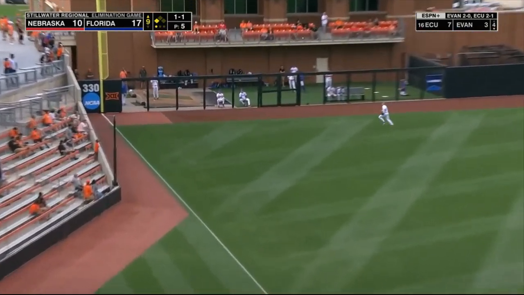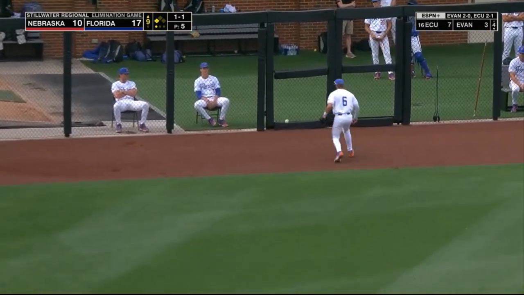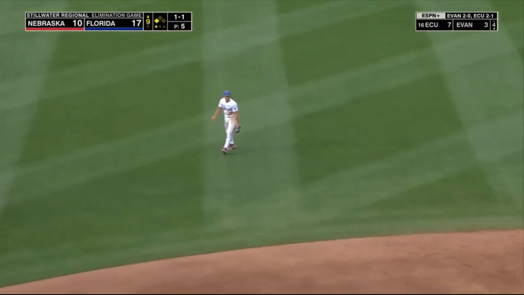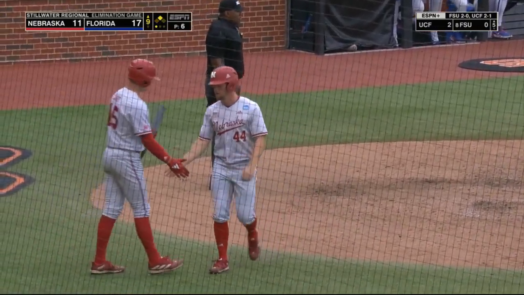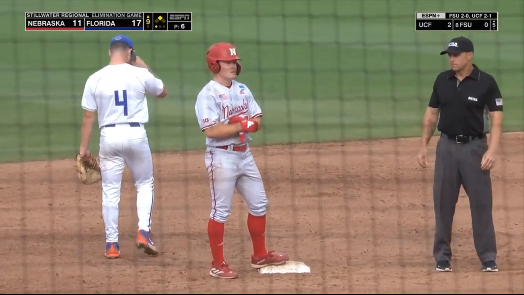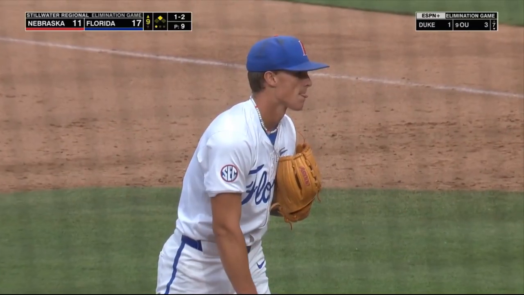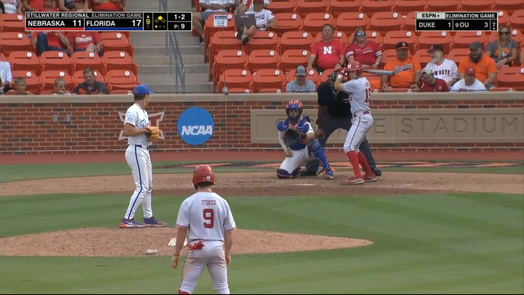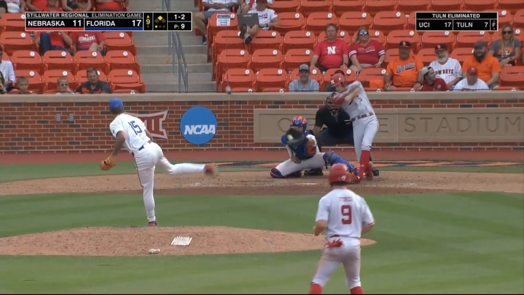Into the left field corner. This one's off the fence. Stokes motors into second. Nebraska keeps chipping away. 3 in the 8th. 2 more here in the 9th. It's a 6-run game. County High School was the home to the Rasmus brothers, Colby and Cory. Both made it to the big leagues.